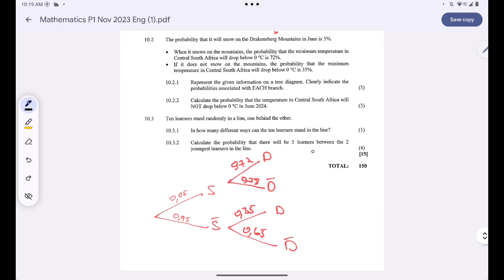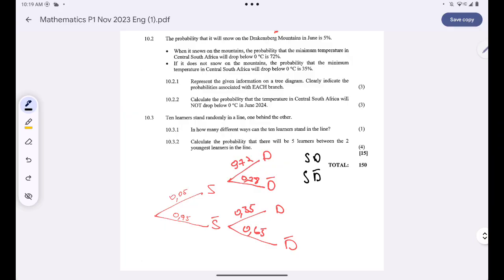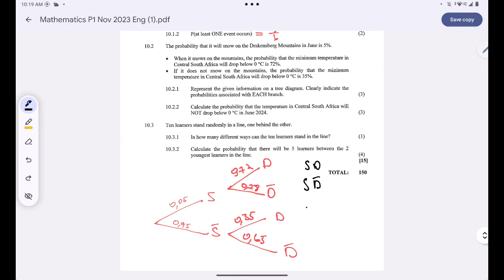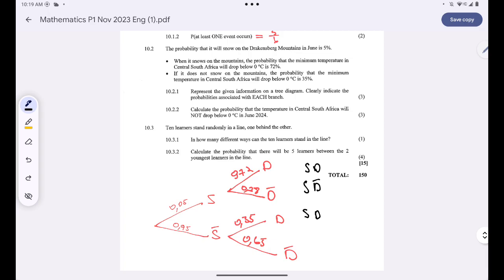Okay, so the possible outcomes that we have, these are the possible outcomes. It's either there will be a snow and the temperature will drop, or there will be a snow but the temperature will not drop to 0 degrees. And then the other possible outcome is that there will not be any snow in the Drakensberg mountain, however the temperature will drop to 0 degrees, or there will be no snow and the temperature will never drop to 0 degrees.